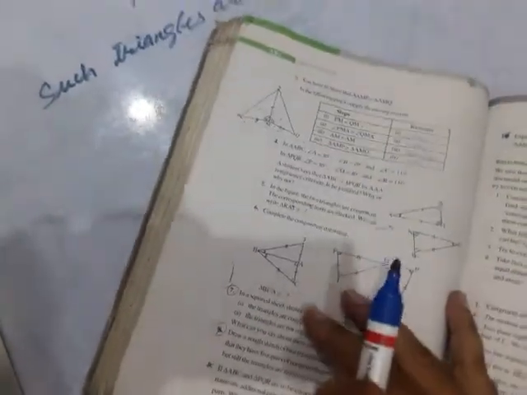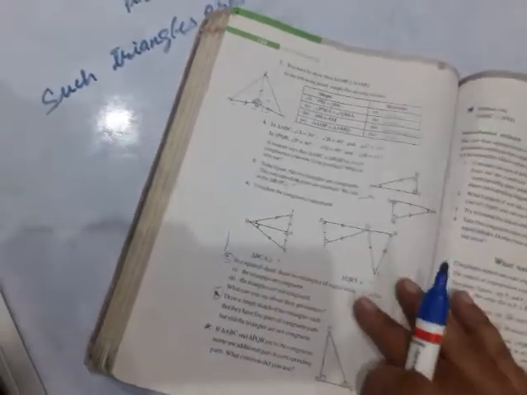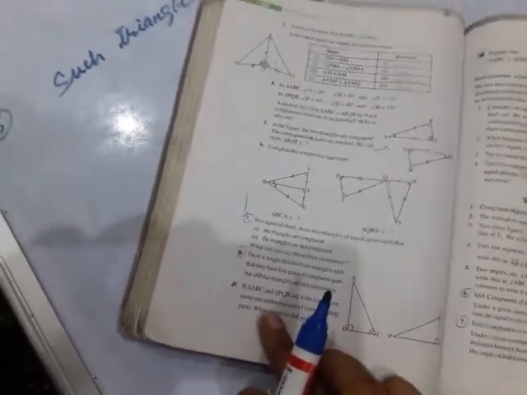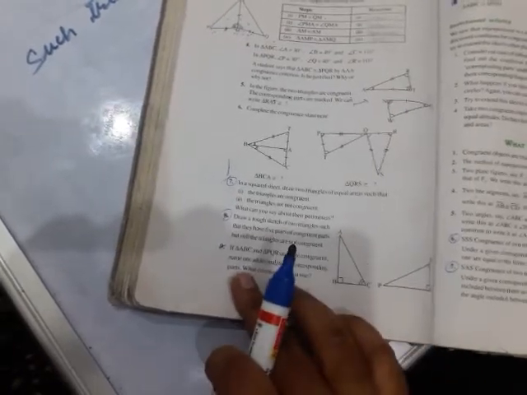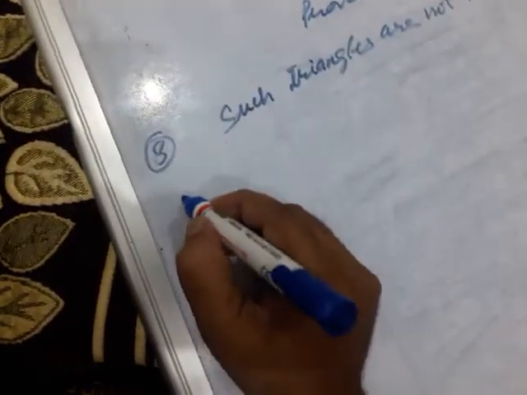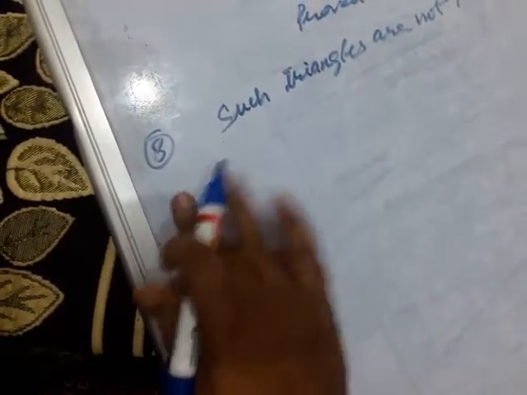Clear, according to your textbook. In some textbooks, different questions are there. Here 10 questions are there in this exercise. In another book, only 9 questions are there. Question number 9, let us take: if triangle ABC and triangle PQR are to be congruent, name one additional pair of corresponding parts. What criterion did you use? Let us see this one. Question number 9, children.